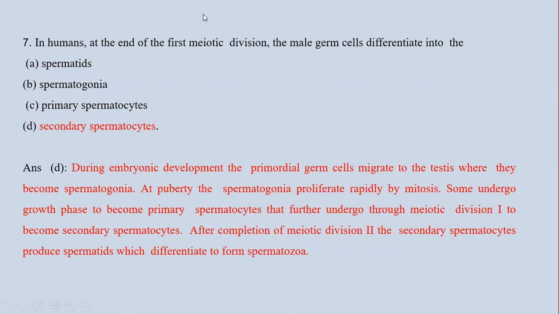Now seventh question is, in humans at the end of the first meiotic division, the male germ cells differentiate into, we know that it differentiates into secondary spermatocytes.